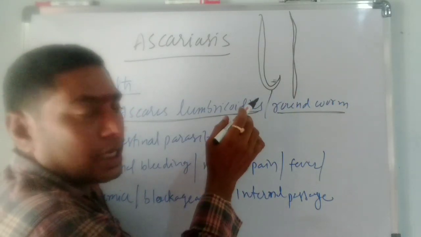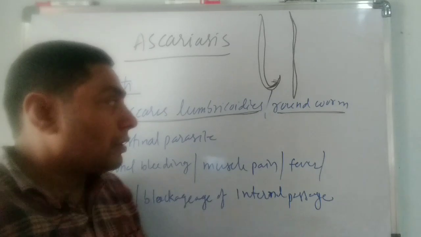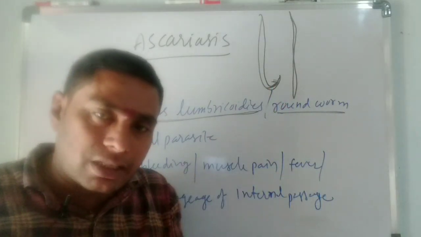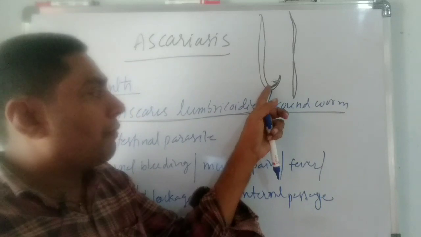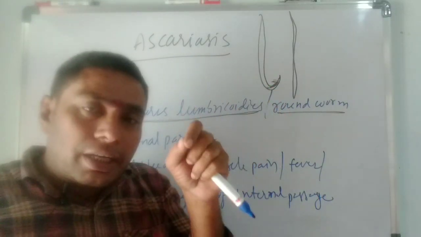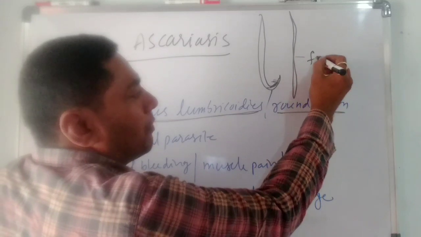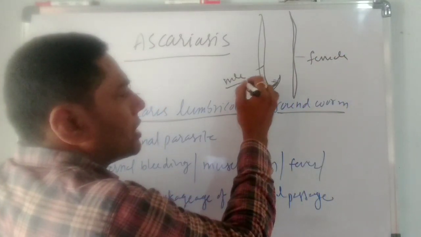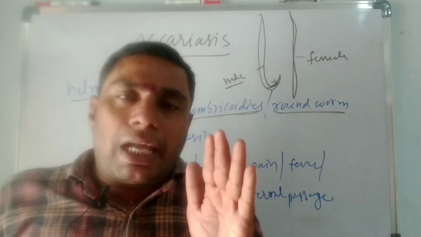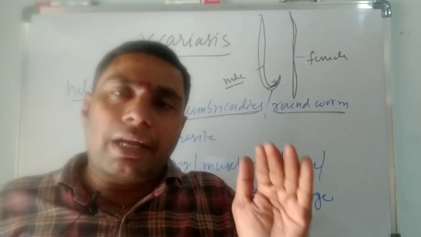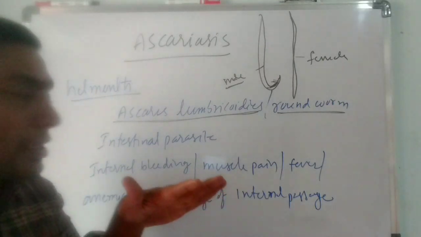The male Ascaris is shorter than the female, and the posterior end is curved and contains the anal setae. This is the female Ascaris, and this is the male Ascaris. There is a big difference between the female and male Ascaris. The male is shorter than the female, with a curved posterior end containing anal setae.